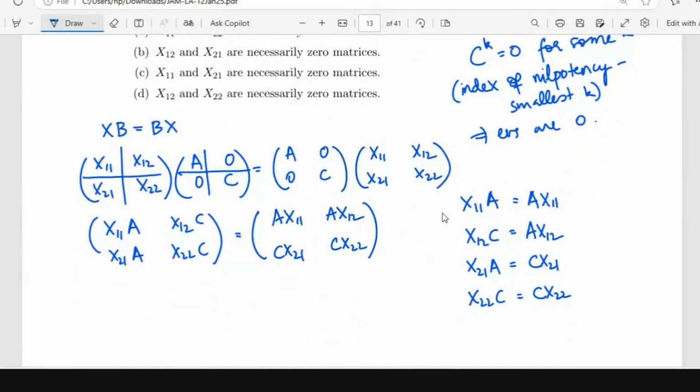If all of X11, X12, X21, X22 are 0, it satisfies all the equations, so there is no problem. But is it necessary for X11 to be 0? What happens if X11 is identity?